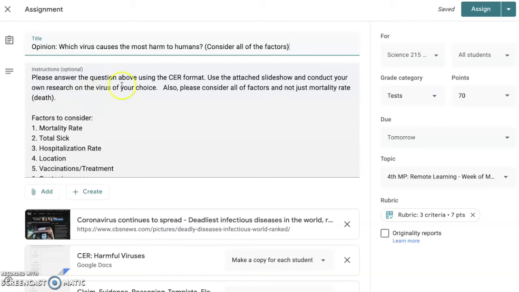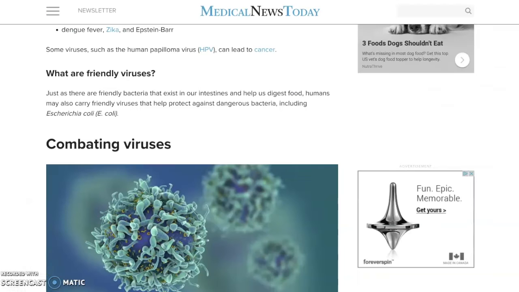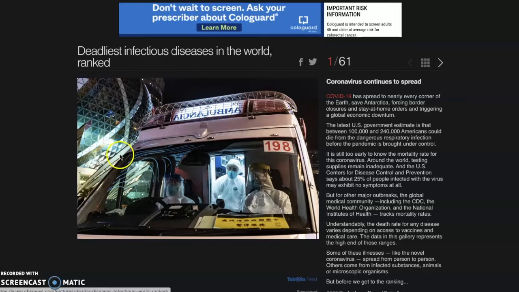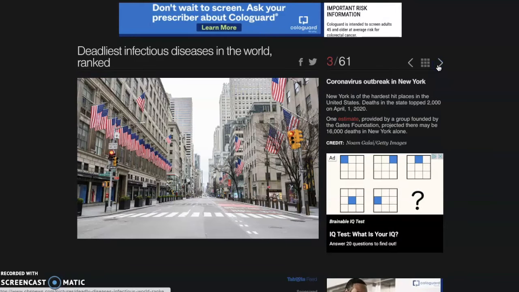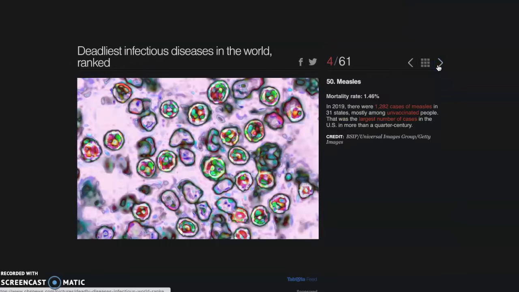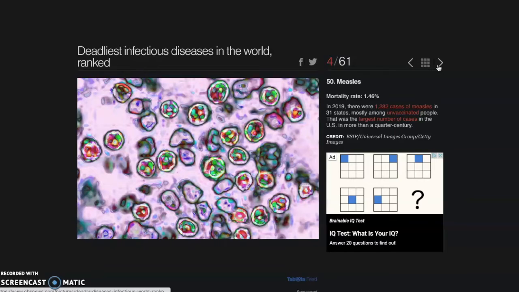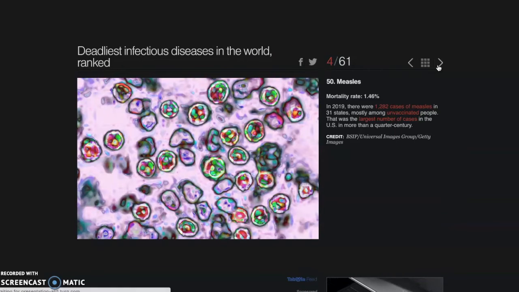Use the attached slideshow to conduct your own research. So that slideshow looks like this. It's right here. Oops, wrong one. Here we go. This slideshow is 61 slides. It seems like a lot, but it's not. The first couple are about coronavirus. Then it goes into the top 5 deadliest infectious diseases in the world.